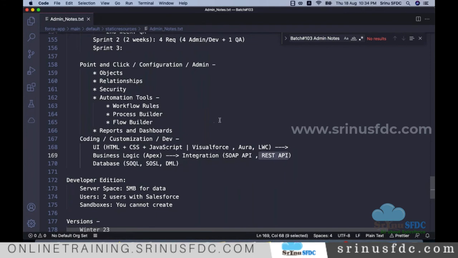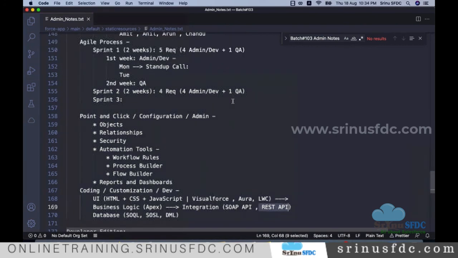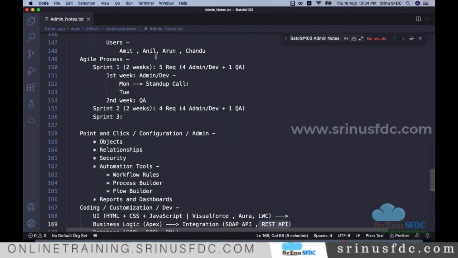So this is what we are going to discuss as part of this training. From next class, we'll continue understanding a few more things, like the different types of sandboxes, and I'll explain about the standard applications. I'll explain about the marketing application, the Salesforce sales application, the service application, and how those look.